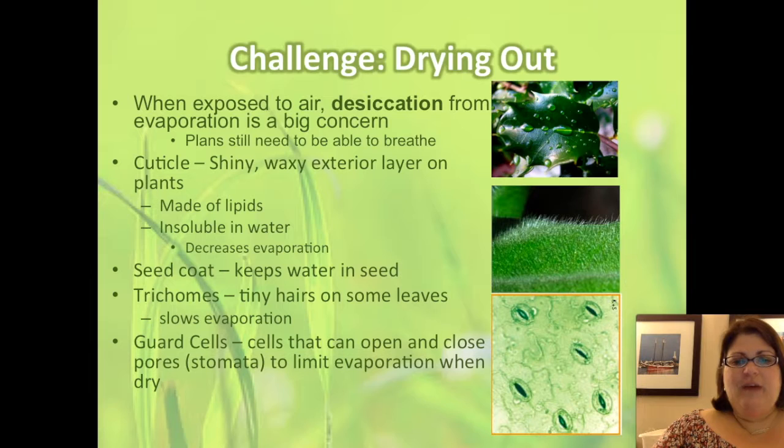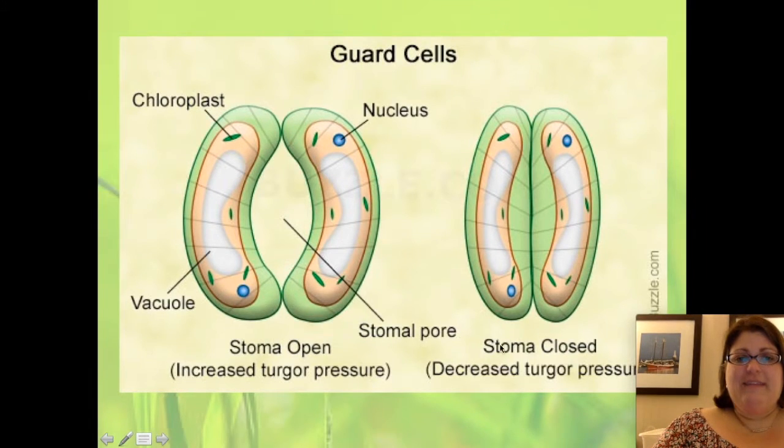Finally, plants also have what we call guard cells, which are these structures right here. Inside the dark area in this picture is actually a hole or a pore of the plant, and the guard cells are the cells on the outside. And they serve to prevent gas exchange when the water inside the plant is limited. The way that guard cells work is that they have, as all plants do, a large central vacuole. The vacuole is the structure that holds the water. When the plant has enough water, that central vacuole will be full with water.